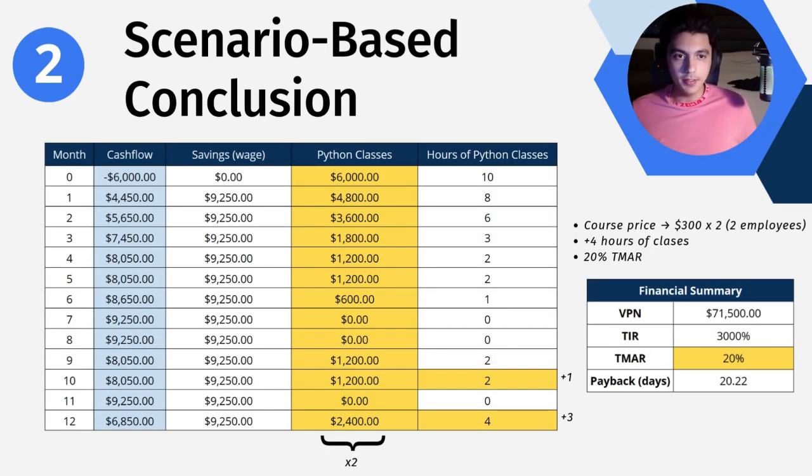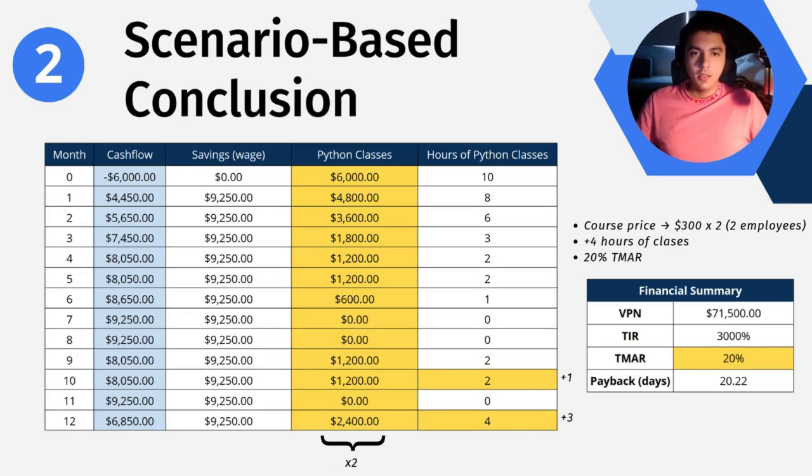As for the scenario-based analysis, what we can see here is the same case with some differences. First of all, the price of the classes was doubled, assuming that both Ismael and Ivan would require these Python classes. Besides this, 4 hours of classes were added, assuming that they would require more time by the end of the year to fix up the code. And lastly, I increased the TEMAR to 20%, assuming that the company would have higher standards in accepting the project.